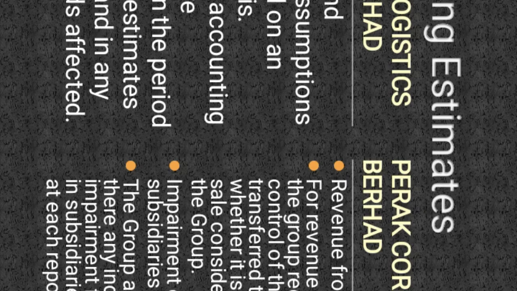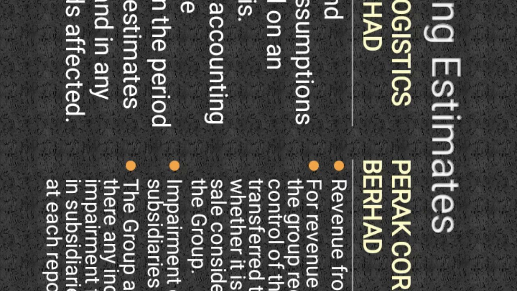For the Tionam, there are no significant areas of estimation uncertainty and critical judgment in applying accounting policy that have significant effect on the amount recognized in the financial statements.